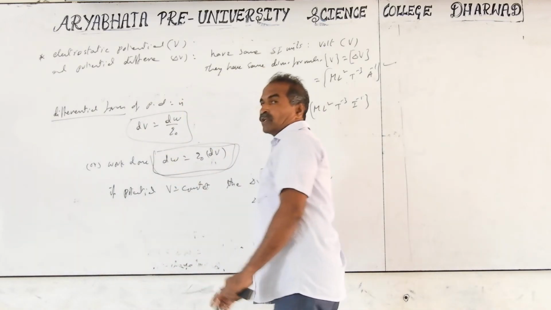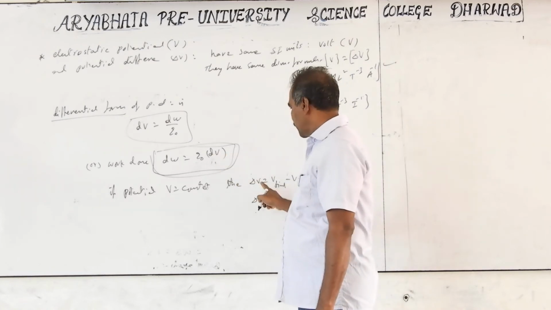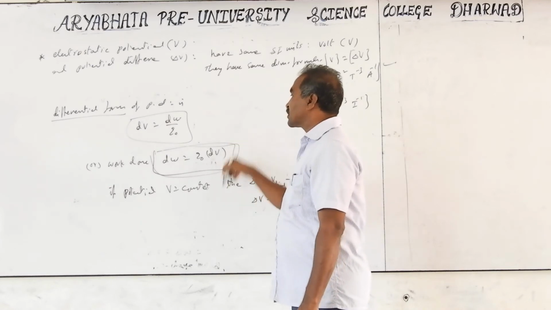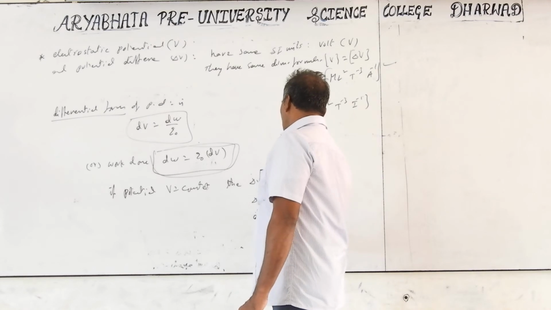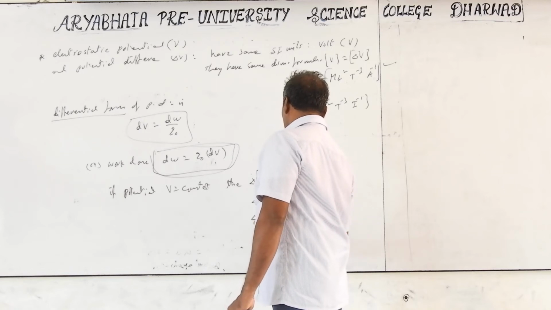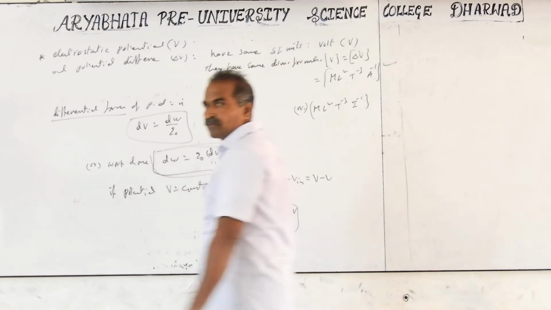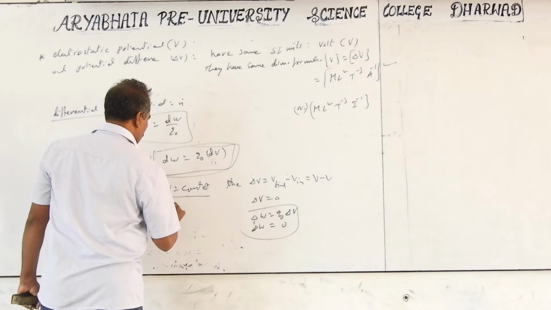This is also the differential form. The differential form is required when you are going for integration, but otherwise you can take only delta terms. Here d is replaceable with delta. dV equal to 0: potential difference is 0 if potential is constant. Then dW equal to q naught into delta V becomes equal to 0. We will discuss this point again later. It's important for one more question. V equal to constant is called an equipotential surface.